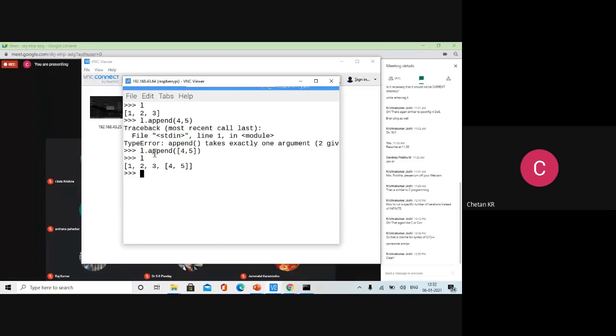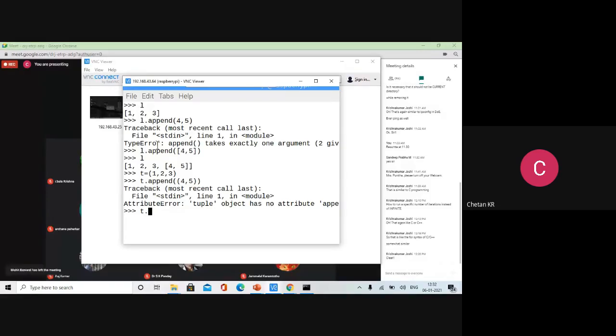Let us do the third one, tuple. T is equal to, the notation is use parenthesis, 1, 2, 3. T dot append 4, 5. You can give it as a tuple. I think tuple assignment is not there.